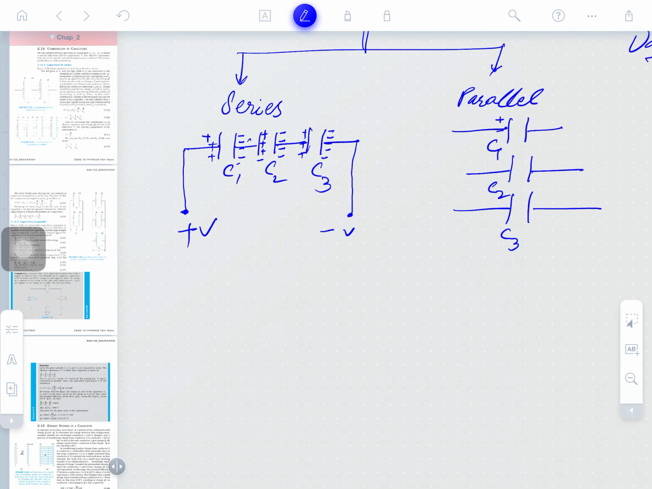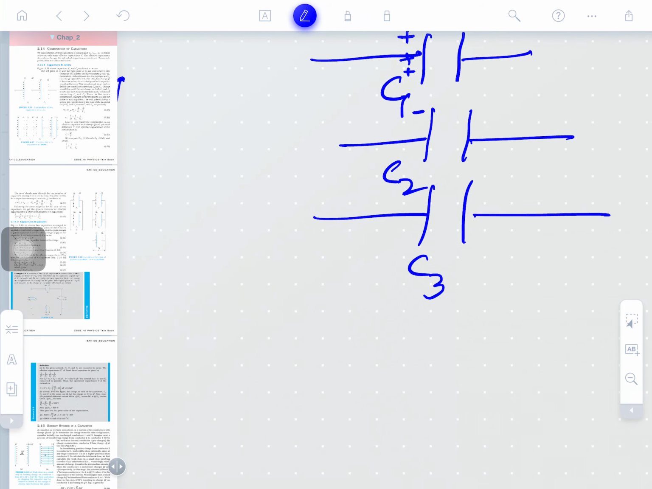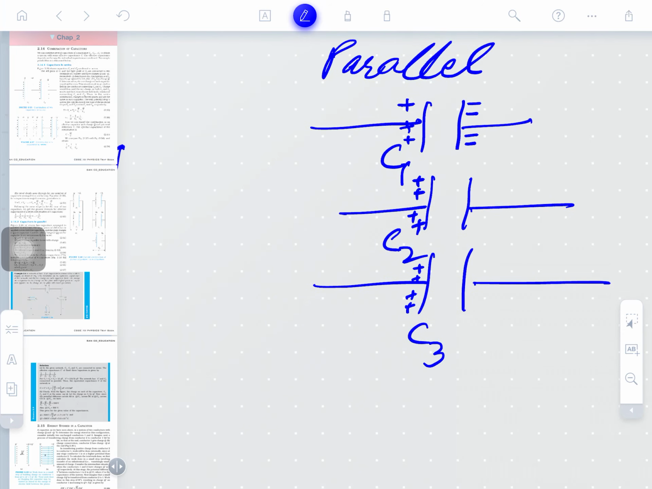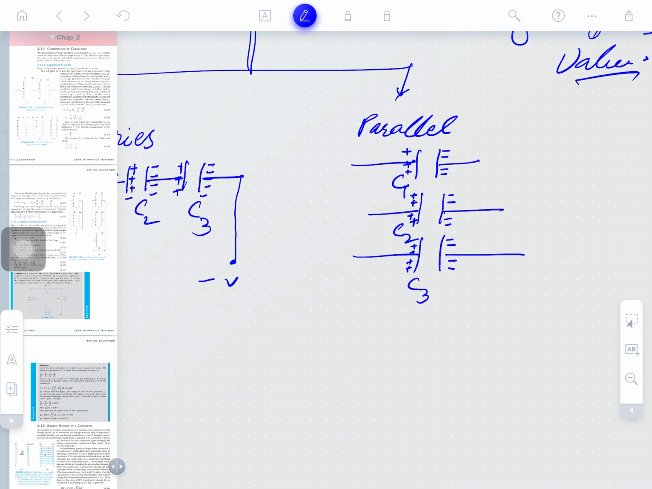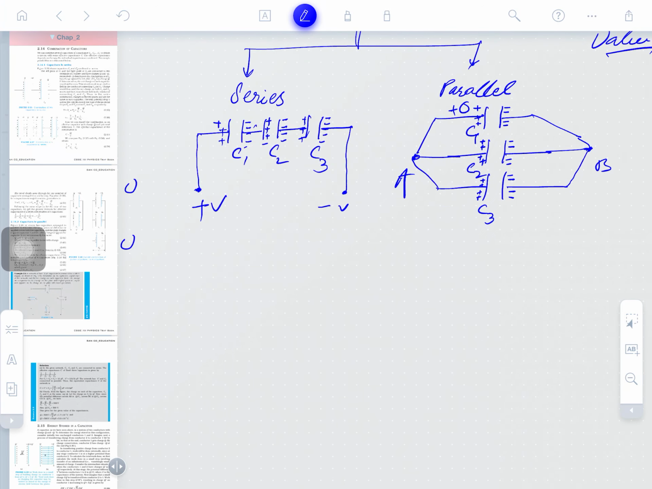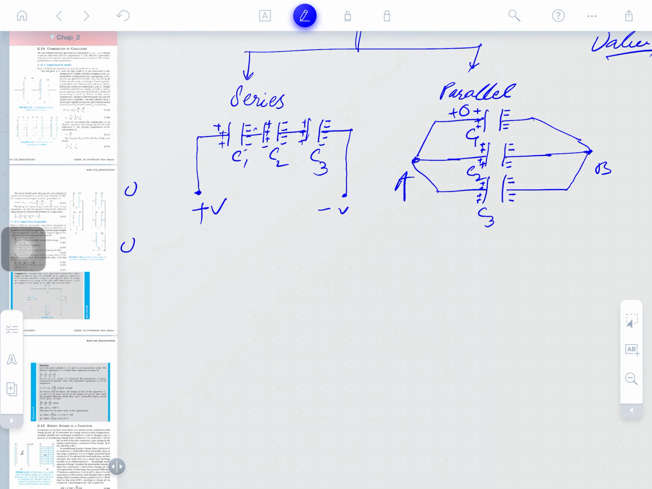Similarly, they are all at positive potential, and they are at negative potential. Clear? So they are all at the same potential, connected with this. This is terminal A, and this is terminal B. Is that clear? So what can we say here?